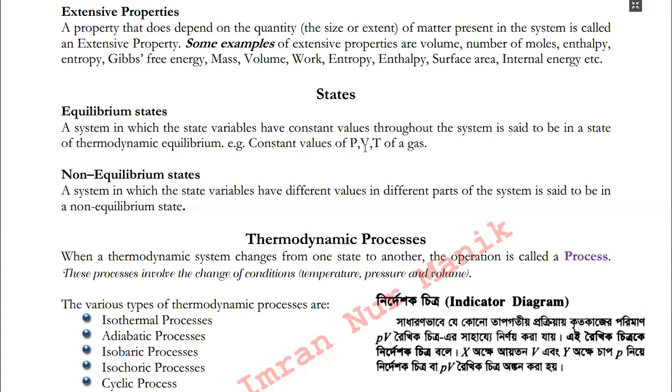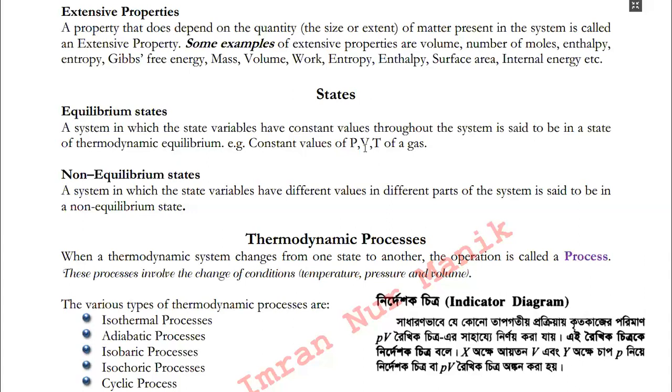Then the question arises, which parameters must be fixed to know the state of the system? There are 5 parameters that must be fixed for knowing the state of the system. They are pressure, volume, temperature, mass, and composition.